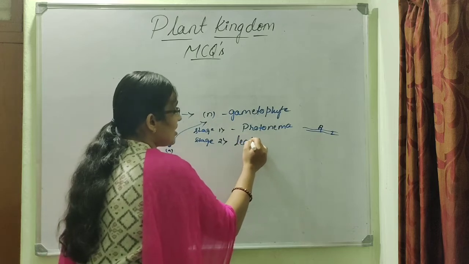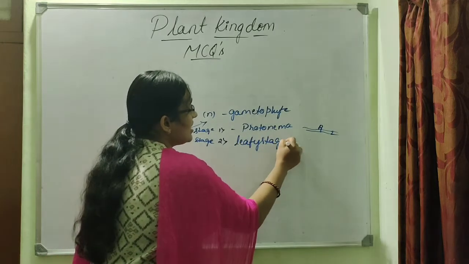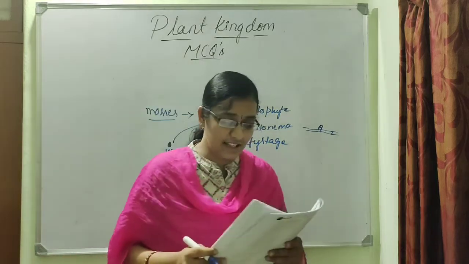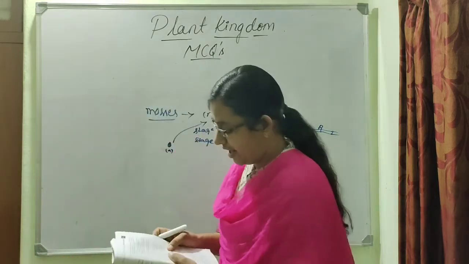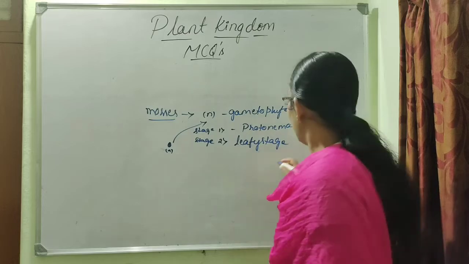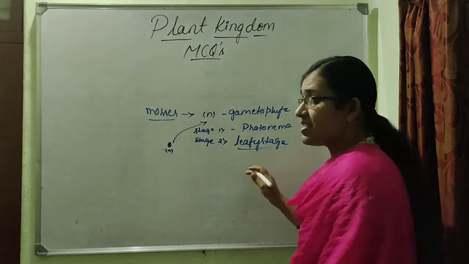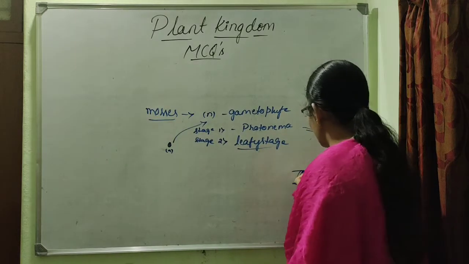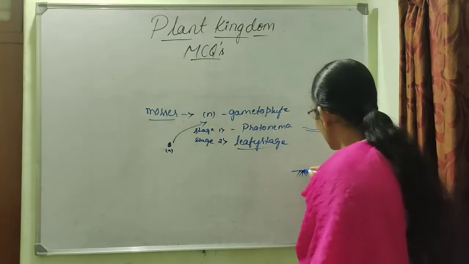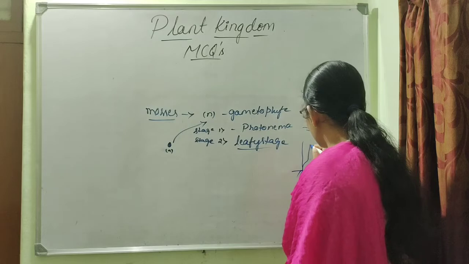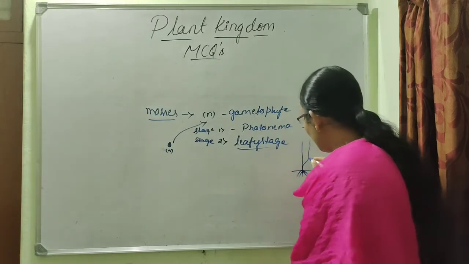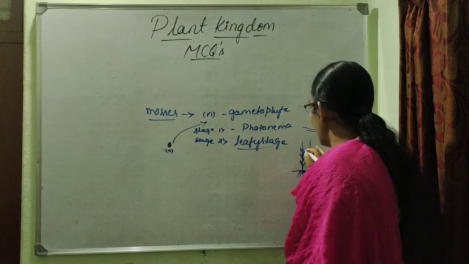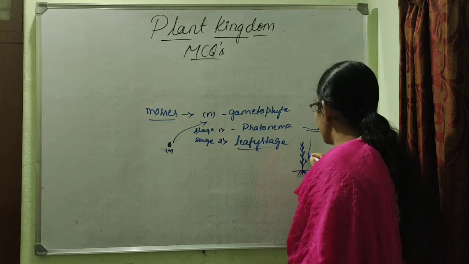This leafy stage is the second stage of the gametophyte. In the leafy stage, the gametophyte has root-like structures called rhizoids, and above the ground it has stem-like structures, on which we can find leaf-like structures.